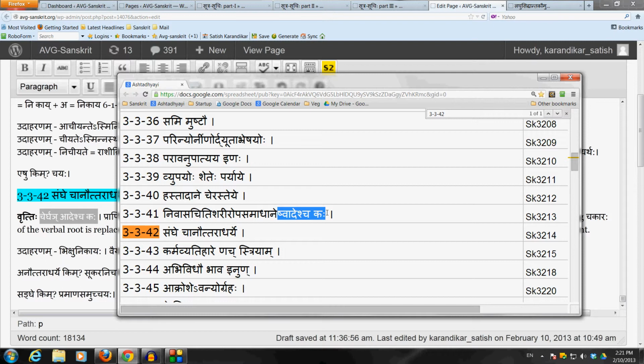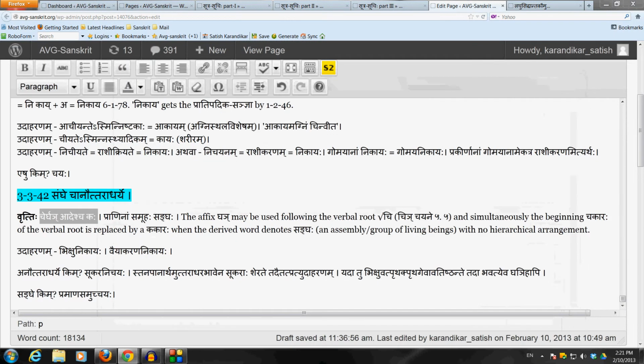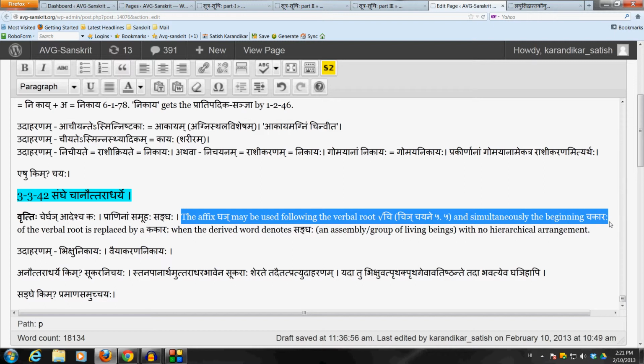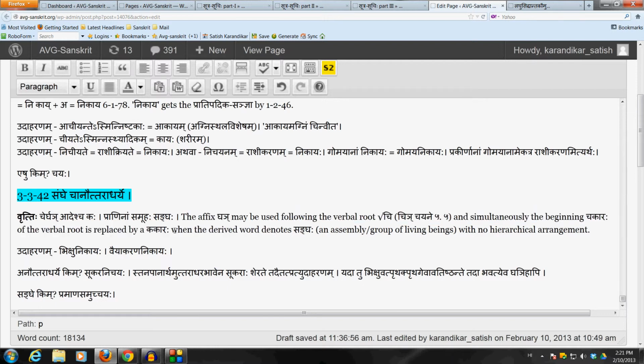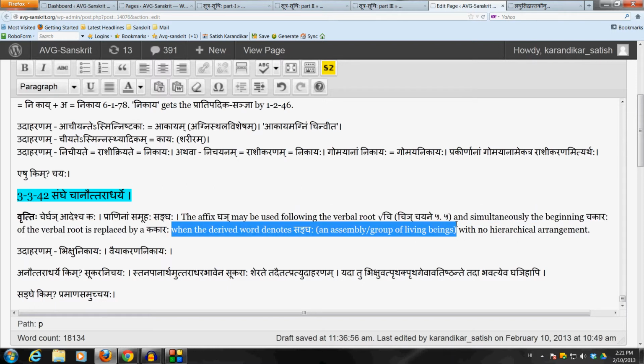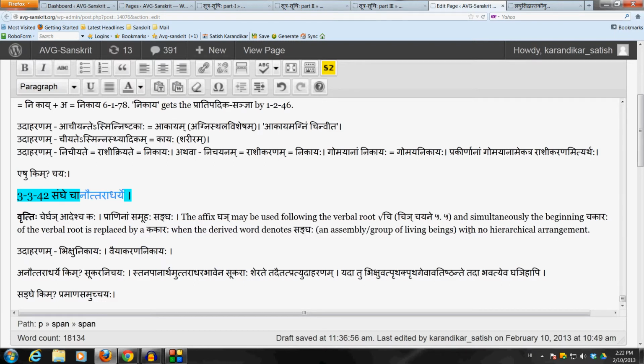So the sutram has this affix Ghai after this verbal root chi, and simultaneously there is a kakara desha in place of the chakara of the verbal root. But all this is done only when the derived word denotes sangha, assembly, a group of living beings. And anauttaradharye means with no hierarchical arrangement. And sangha is defined here as praninam samuhaha, assembly of living beings. Now the example which we saw already is Bhikshu Nikayaha, Vaiyakarana Nikayaha.